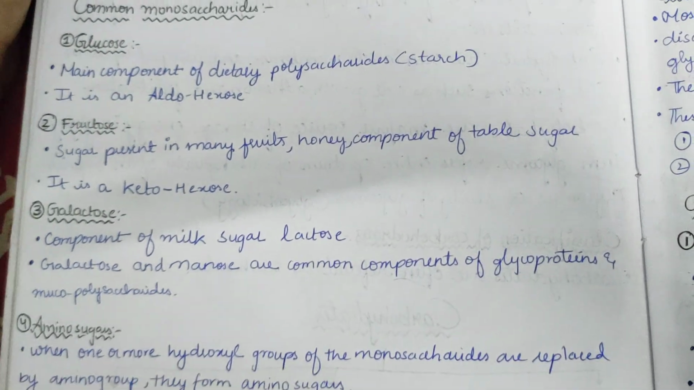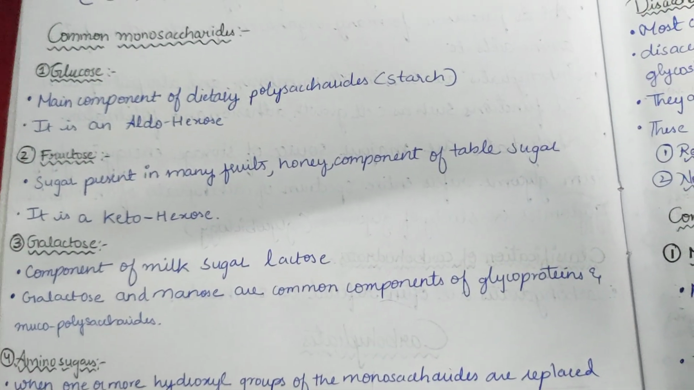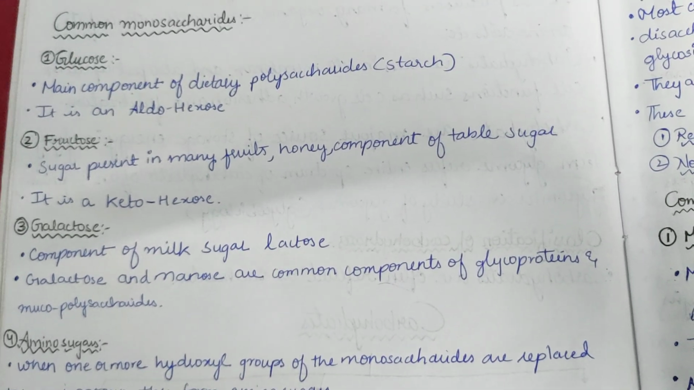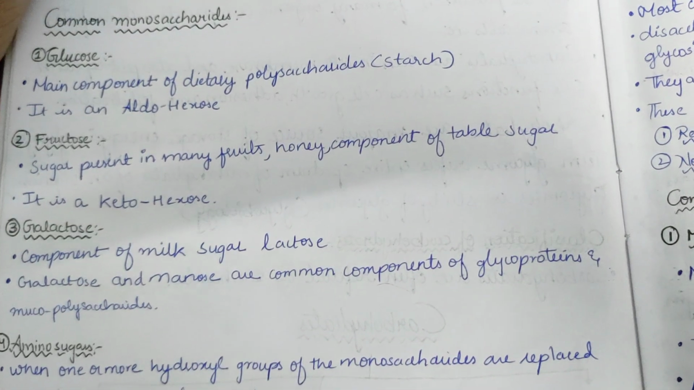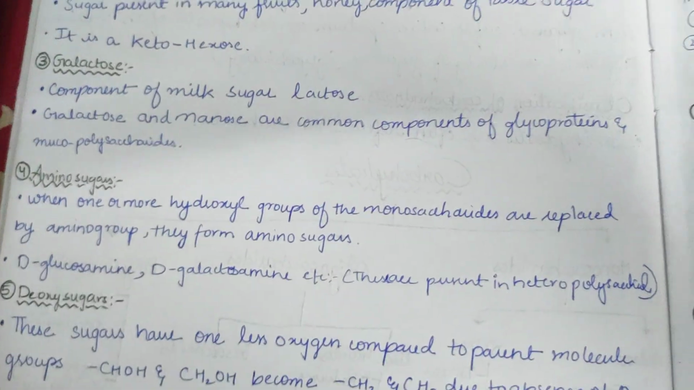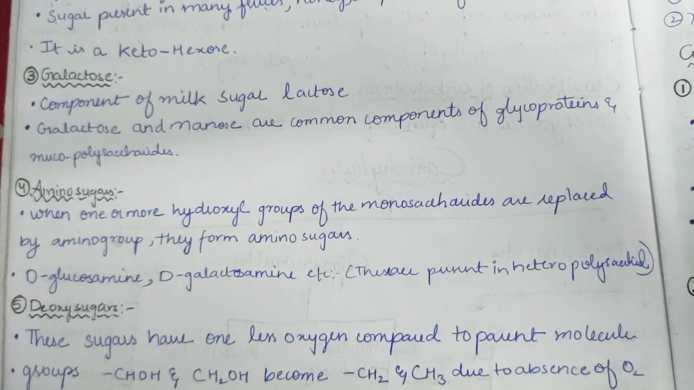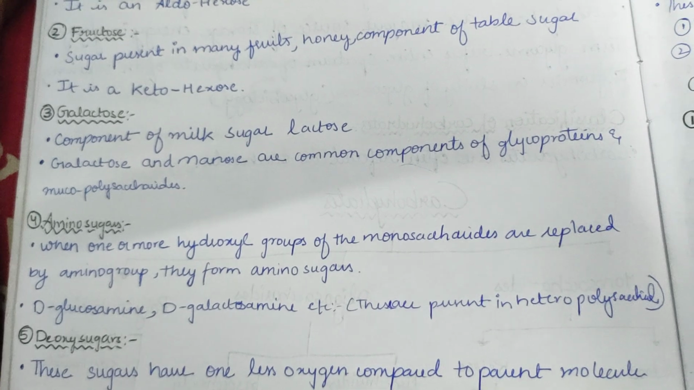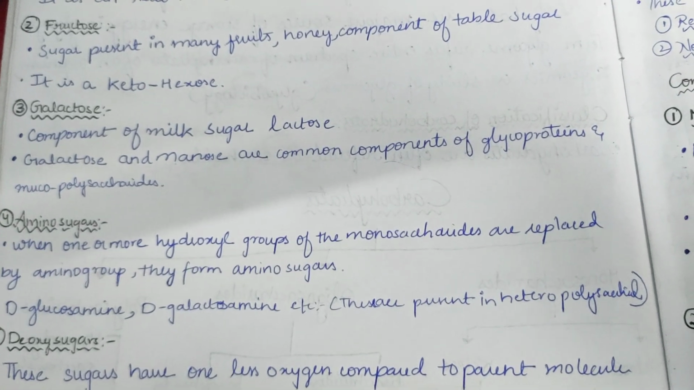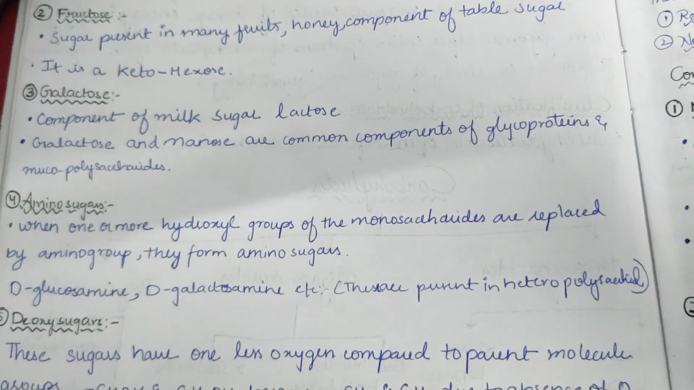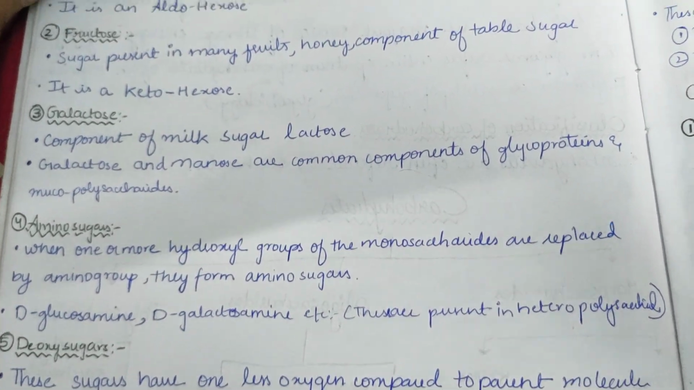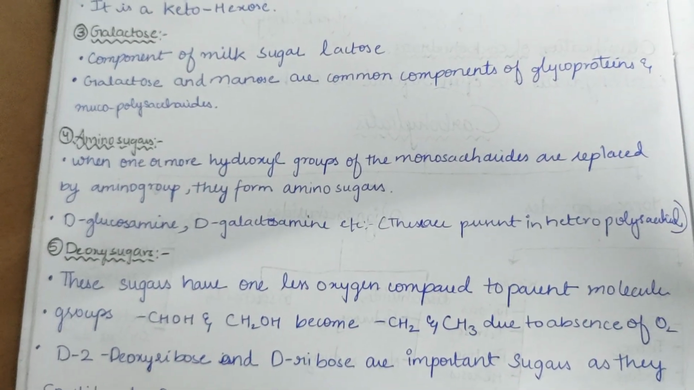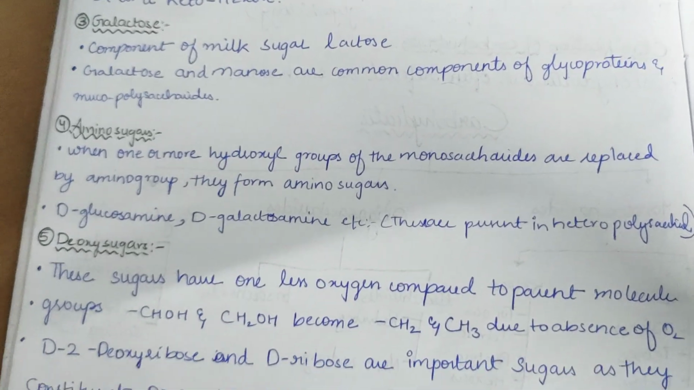Now galactose. The component of milk sugar, lactose, is galactose. Galactose and mannose are components of glycoproteins and mucopolysaccharides. Amino sugars: when one or more hydroxyl groups of monosaccharides are replaced by an amino group, they form amino sugars. Examples are D-glucosamine, D-galactosamine, etc., and they are present in heteropolysaccharides.